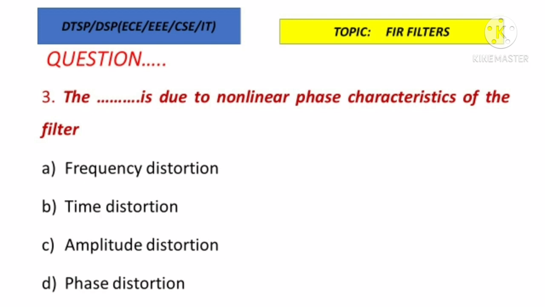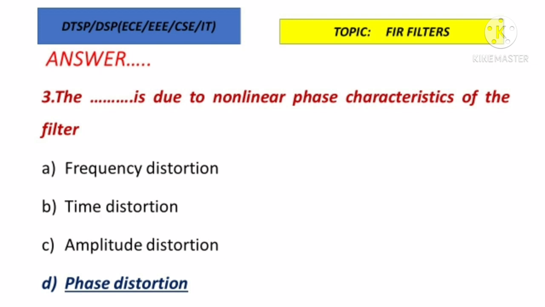Next question, the dash is due to the nonlinear phase characteristics of the filter. Options are frequency distortion, time distortion, amplitude distortion and phase distortion. So if the filter is having nonlinear phase characteristics, it means that the filter will have which type of distortion? So if the phase is non-linear, then the distortion is called phase distortion. So option D is the correct answer.